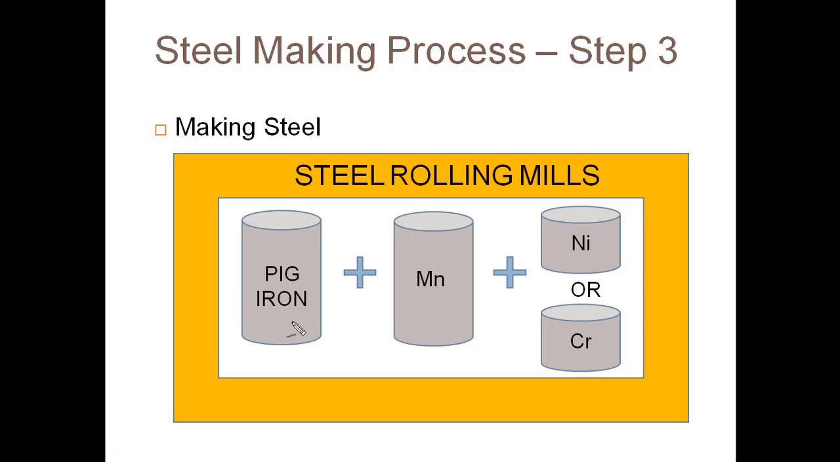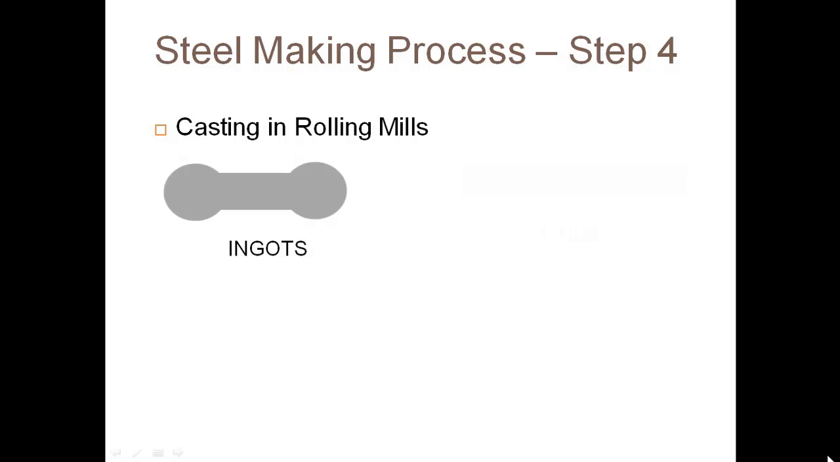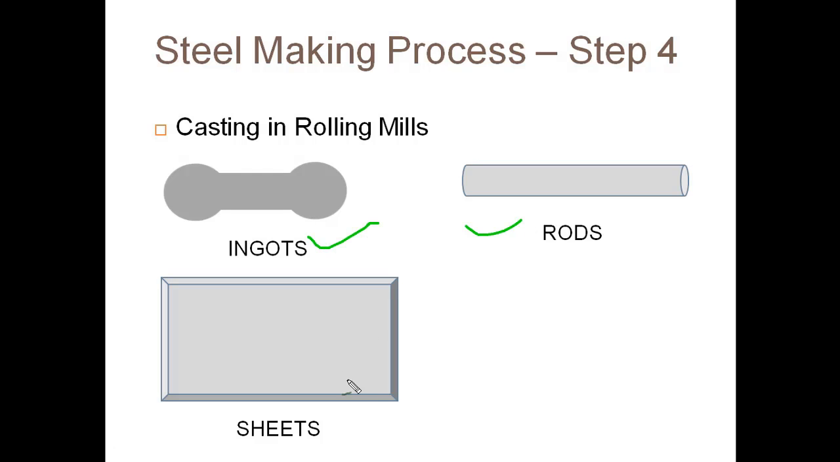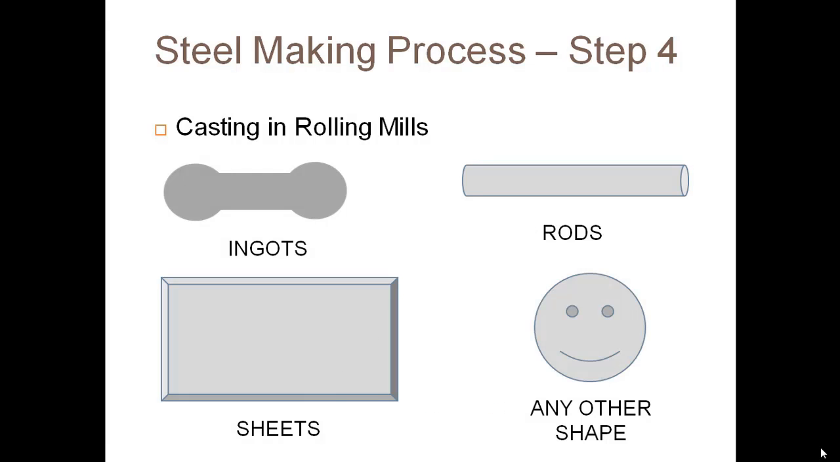They mix manganese with the pig iron to make it high quality steel, so mix nickel and chromium. Now we'll see step 4 in the process of making steel. It casts them into rolling mills and these are the different cast, ingot, rods and sheets. Any other shapes if you remember you can share.